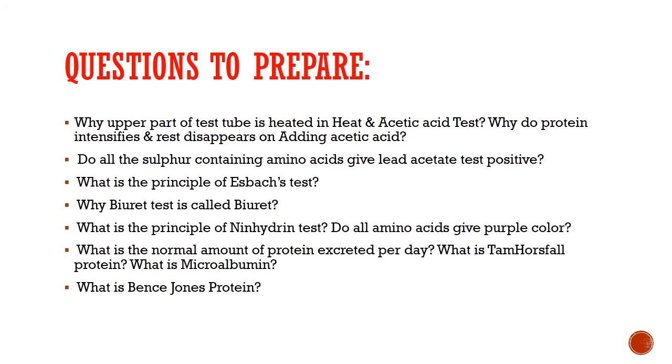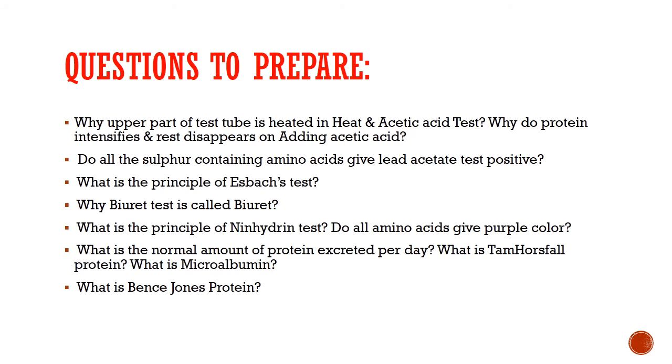I have already discussed. It contains two acids, picric acid and citric acid. The citric acid drops the pH of the test sample solution below the isoelectric pH, for which the amino acids or the proteins become protonated and it reacts with the picrate anion to form the yellow precipitate.